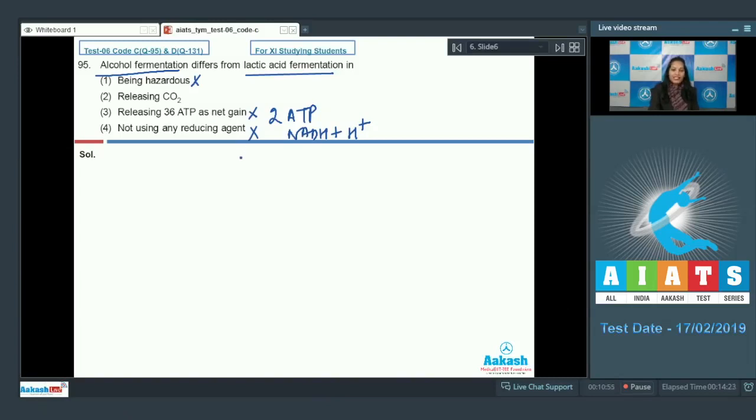Now the remaining one is the second one, which says releasing CO2. Yes, during the alcoholic fermentation, there is a release of CO2 which cannot be seen in lactic acid fermentation. During lactic acid fermentation, there is no release of CO2. So the correct option for the given question is option number 2. Let's see the next question.